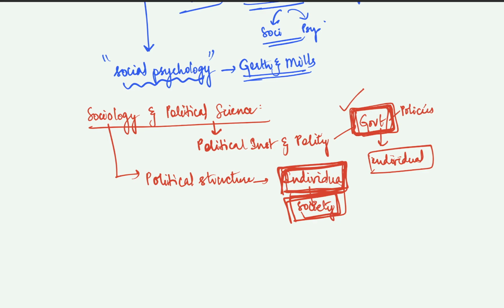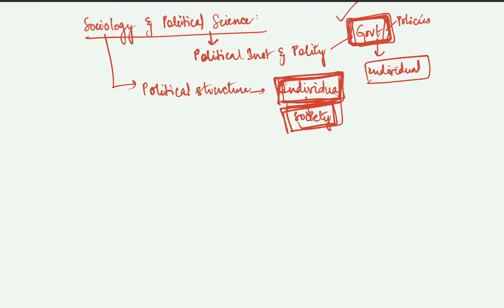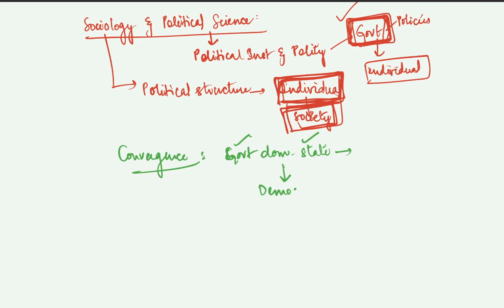However, if you have to see the convergences between both of them, the convergence is very interesting. So why is it interesting? Because earlier we had a government dominated state, especially in many countries where there are communist parties, the government dominates the state. But right now many of the countries in the world are democratic countries, India being one of the largest democracies, right? So under democracy we have another thing called the welfare state.